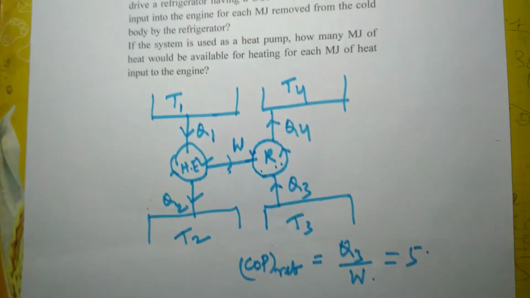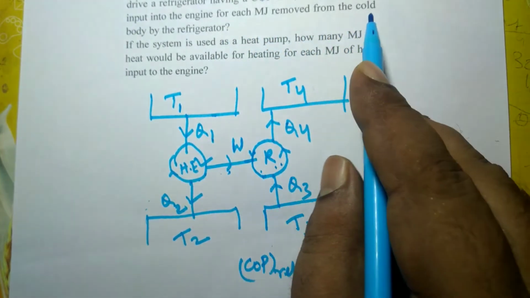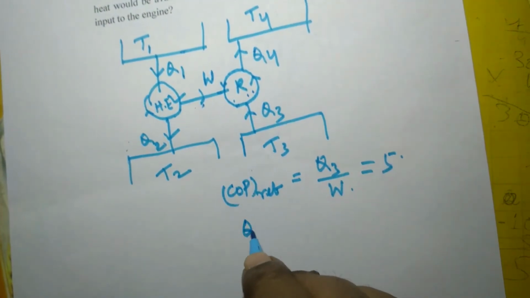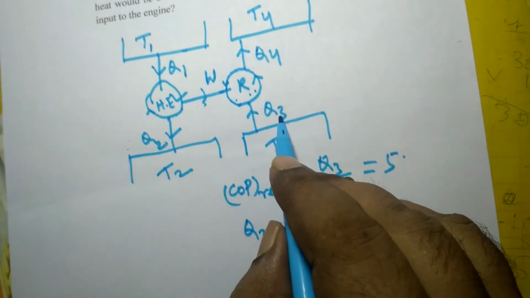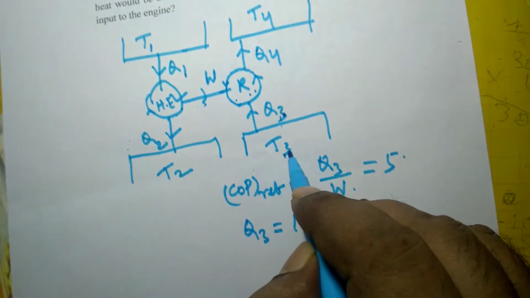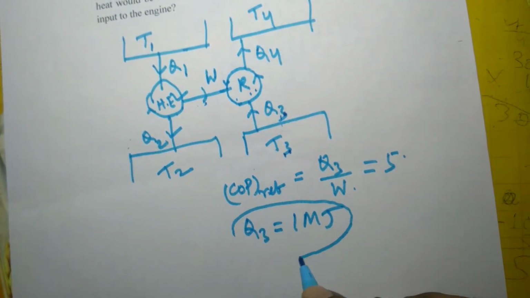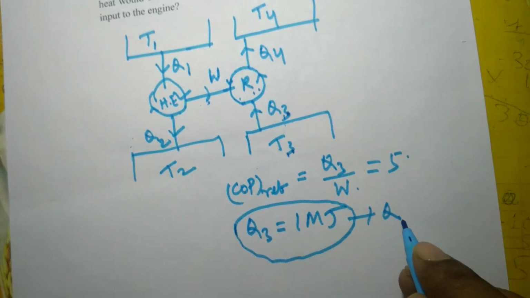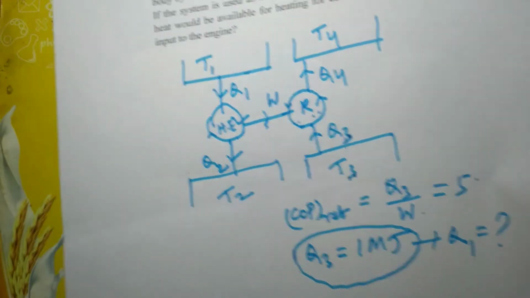Then what is the heat input into the engine for each megajoule removed from the cold body by the refrigerator? So Q3 suppose is 1 megajoule. Here the Q3 is the amount of heat that is removed by the refrigerator from the cold body. Here is T3. So if Q3 is 1 megajoule, then what is the heat input to the engine? First bit में ये पूछा है. Q1 is how much?